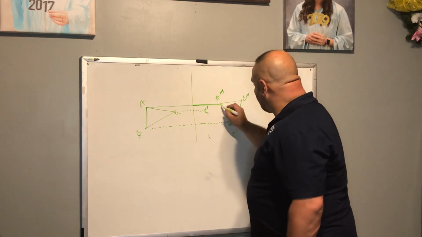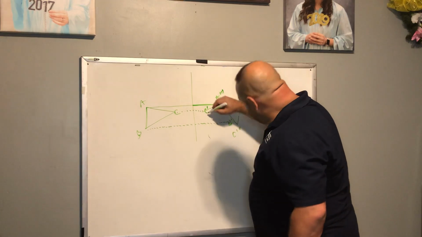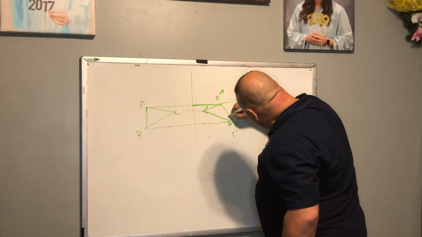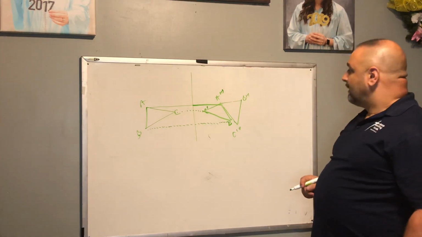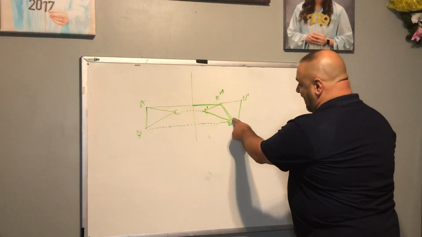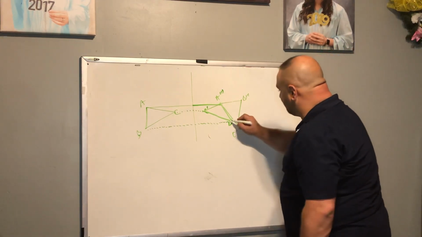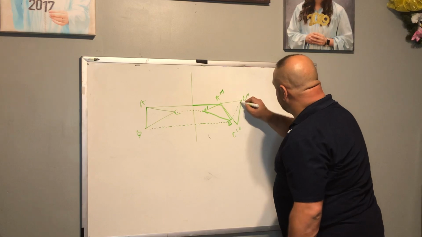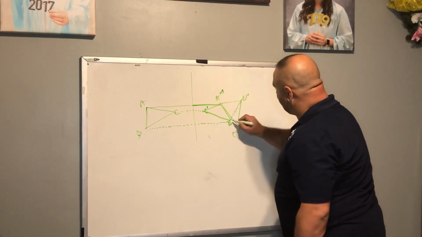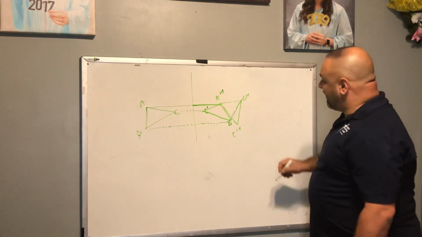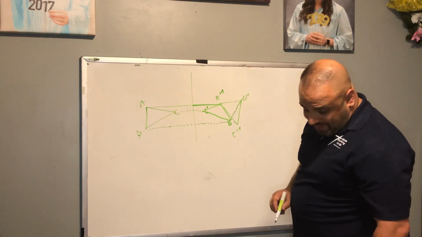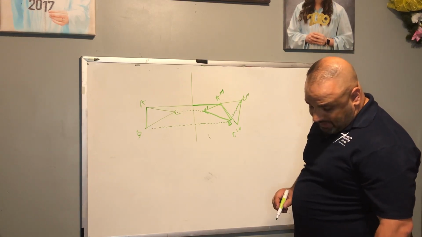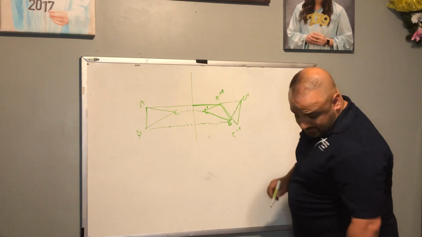All right, so now if I connect my points A to C, C to B. All right, now let's connect B to B triple prime. Connect those two points together. All right, find the perpendicular bisector of that.